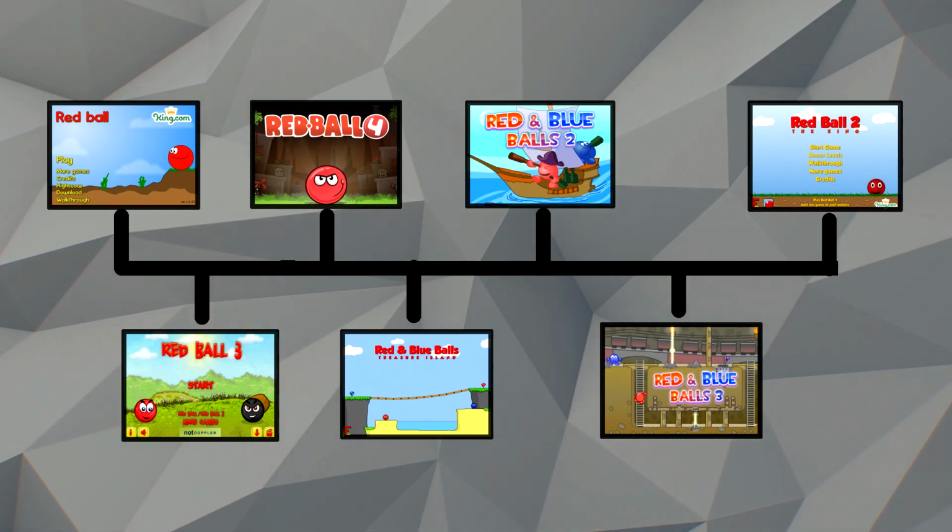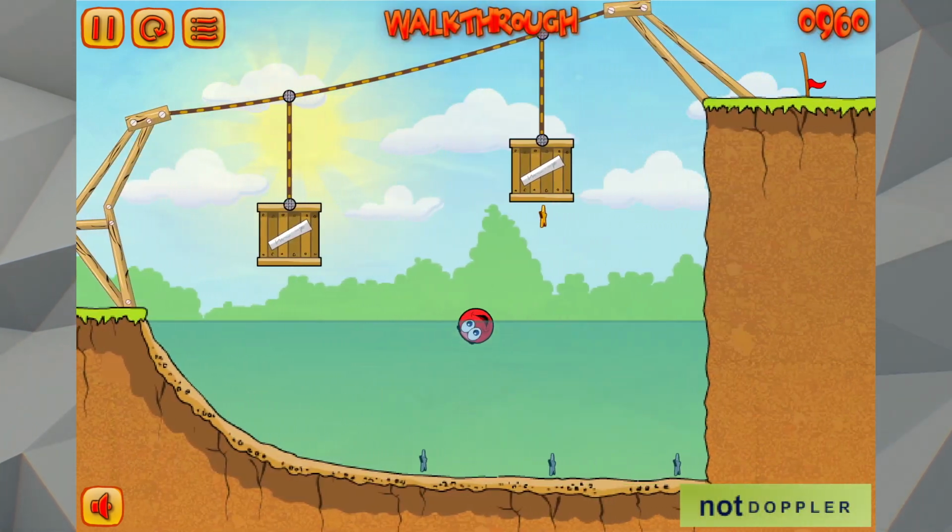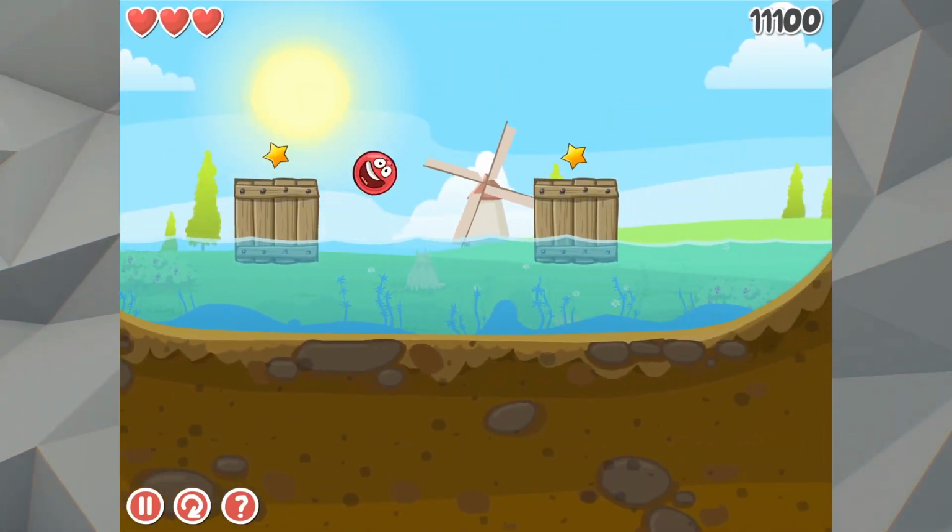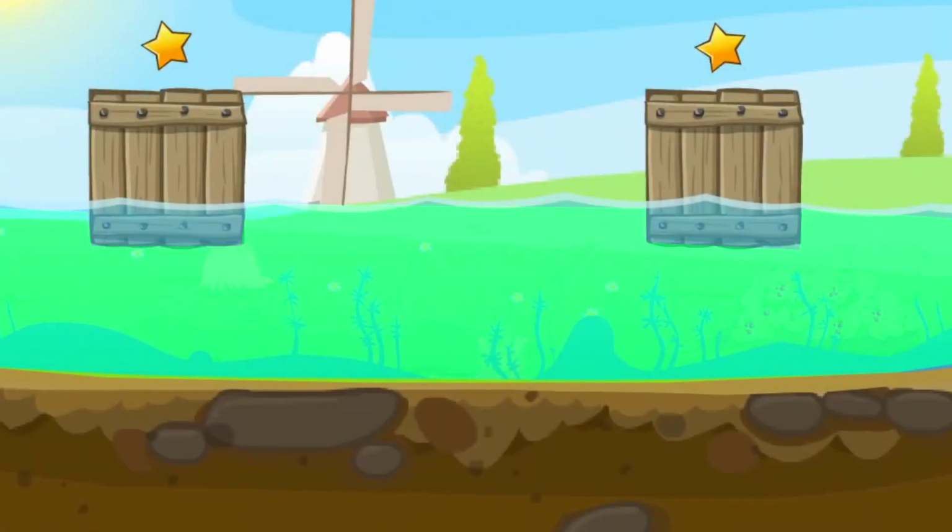There are a couple of inconsistencies that poke a couple of holes in this theory, such as Red Ball being able to swim in Red Ball 3 but not in Red Ball 4, but for all we know, the black boxes could have poisoned the water supply or something.